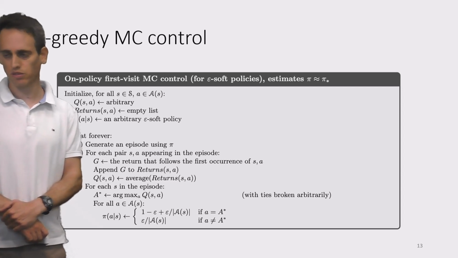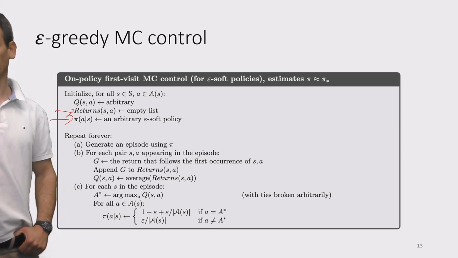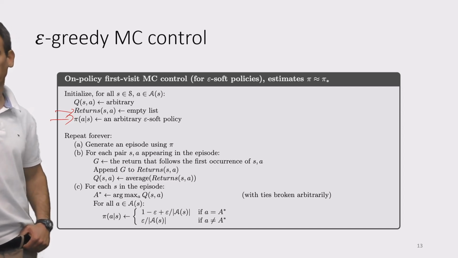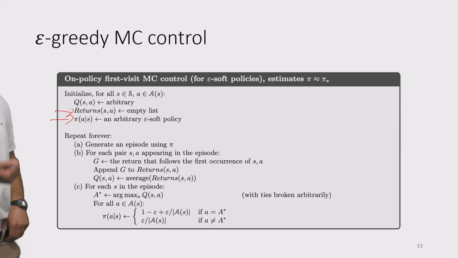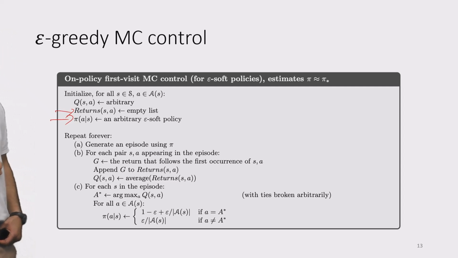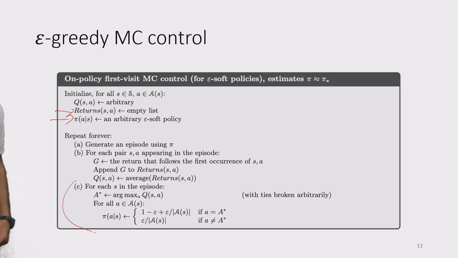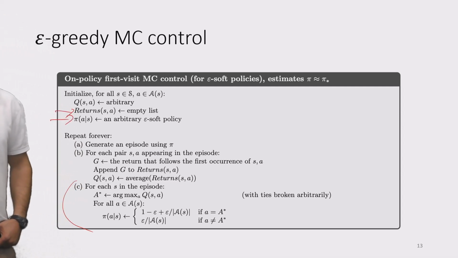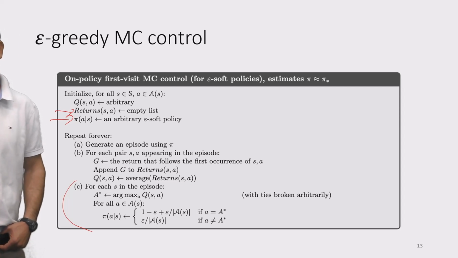state and action pairs. And then we repeat forever, where we generate an episode using our current policy. And for each state and action pair in a given episode, we collect the G values, the return, and we update the Q estimation for each state action pair based on the average of these returns. And then we update our policy based on these Q estimations. Right, and we repeat this process until we converge to some policy estimate that hopefully converges on pi star, that will converge on pi star.